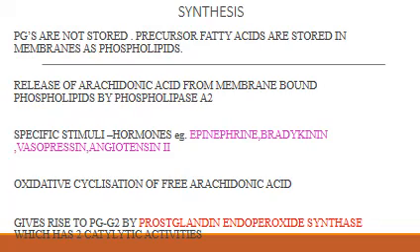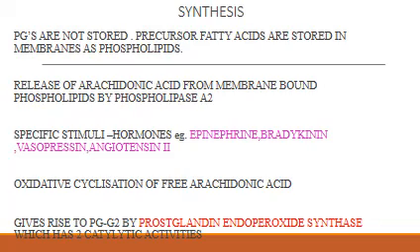Now, before we go to the function, it is good for you to go through the synthesis of prostaglandins also. Prostaglandins are not stored, but their precursor fatty acids are stored in the membrane as phospholipids. The arachidonic acid from the phospholipids is then released with the help of the enzyme phospholipase A2. There are certain activators for this process. They are epinephrine, bradykinin, vasopressin, and angiotensin II.